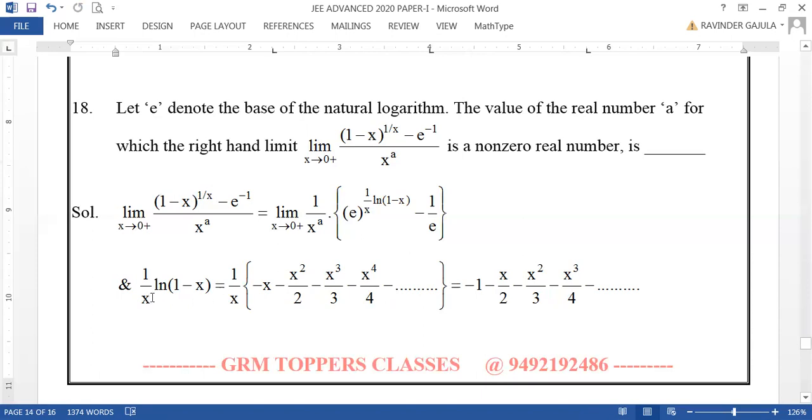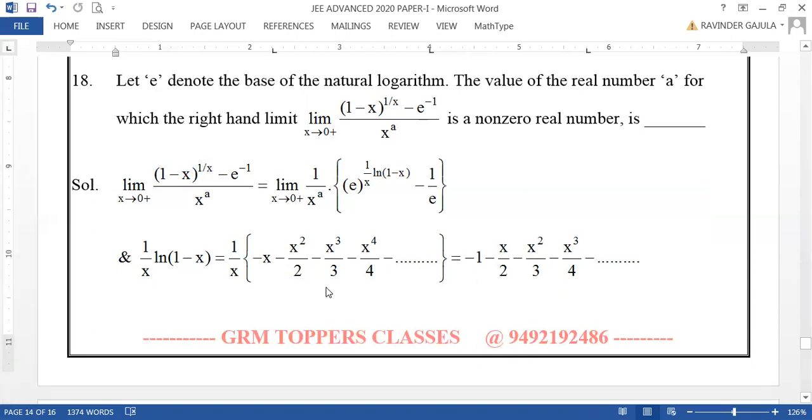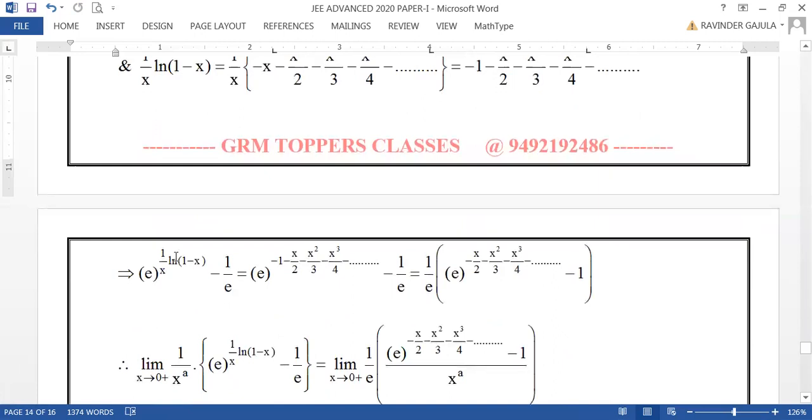When it is divided by x, you will have this one, minus 1 minus x by 2, because log of 1 minus x is this. Now replacing that, then e power 1 by x of this one minus 1 by e. So this is e power minus 1 minus x by 2 of this, and minus 1 by e. Let me take 1 by e common. Why? Because it can be taken as e power minus 1 into e power the remaining. Now taking 1 by e common, e power the remaining minus 1.